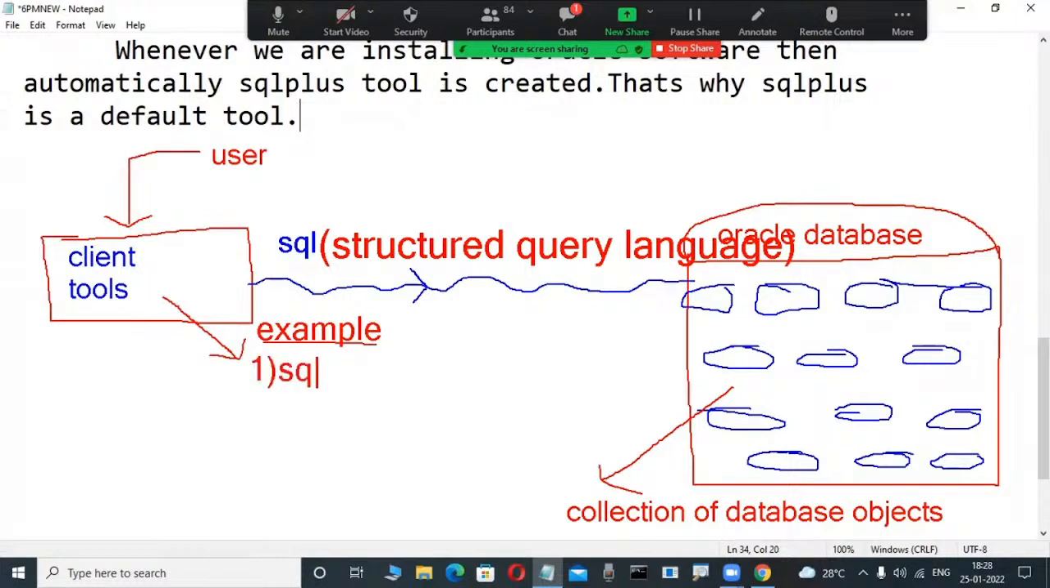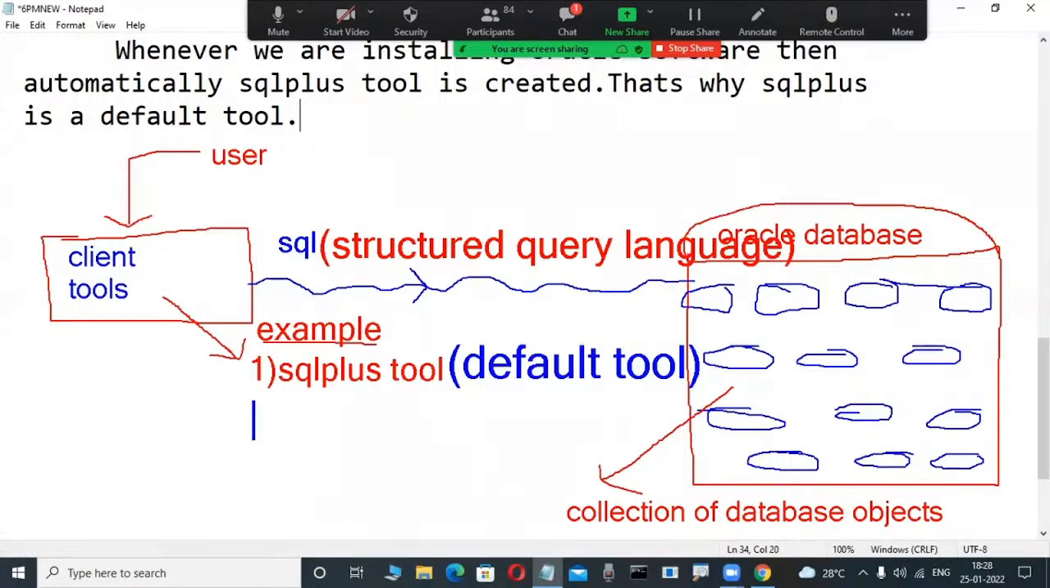SQL Plus is there. SQL Plus is a command line interface. Daily we are using the SQL Plus tool. You are not required to load this tool separately. Whenever we install the Oracle software, this tool is automatically available. I will show you all those things practically. This is also called the default tool. Only this tool is a default tool.